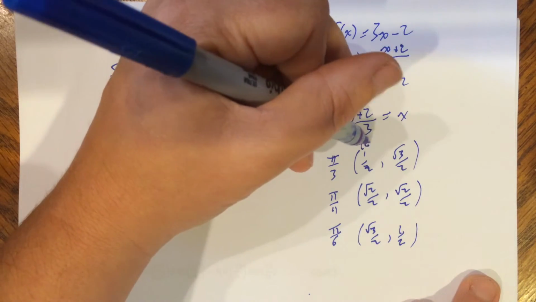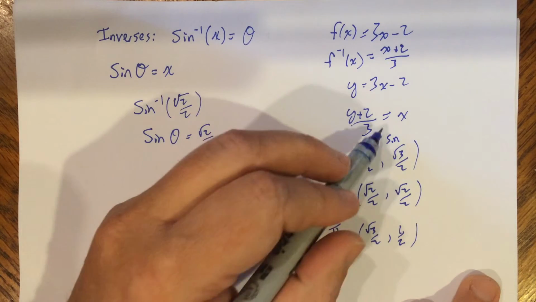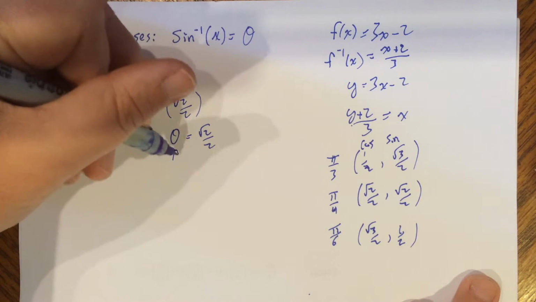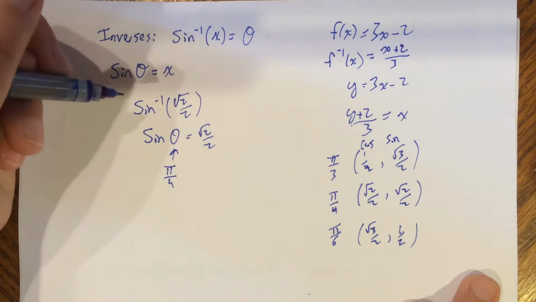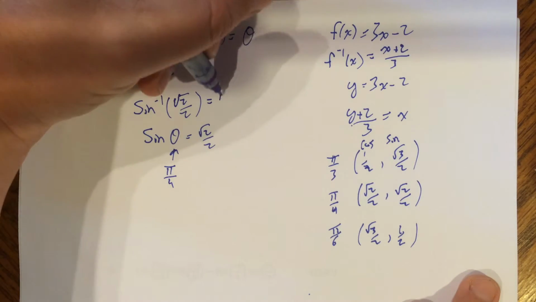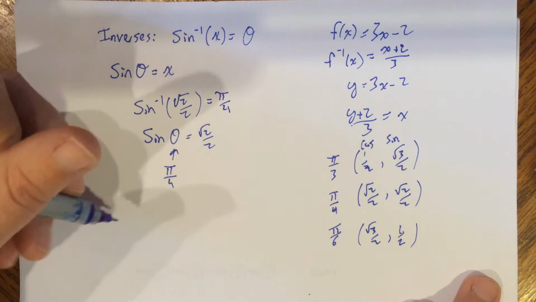So, and it's cosine. So sine square root of 2 over 2, what gives me that is pi over 4. So pi over 4 gives me square root of 2 over 2. So sine inverse of square root of 2 over 2 is just pi over 4. Same is true for any other inverse.